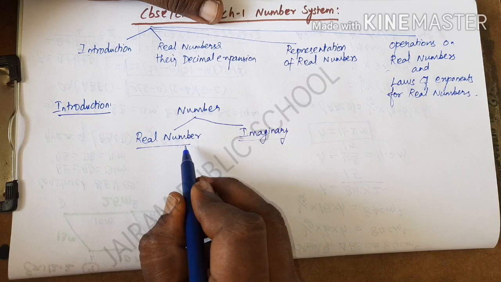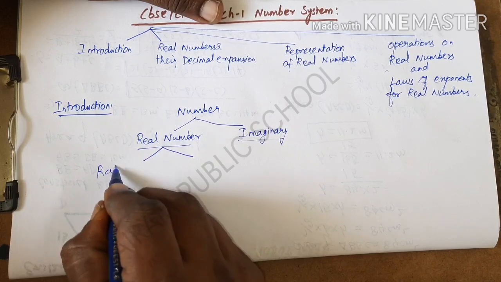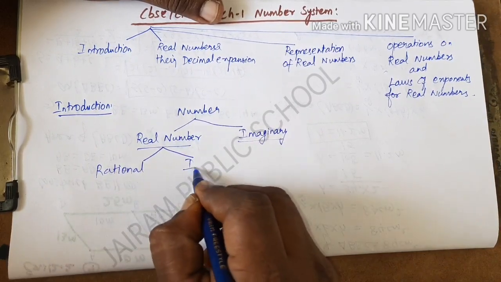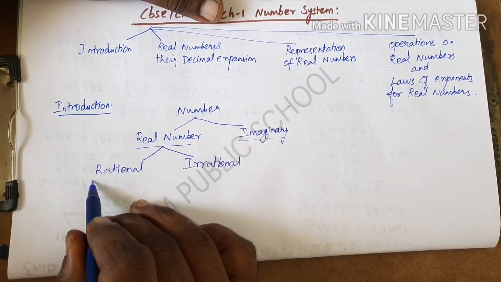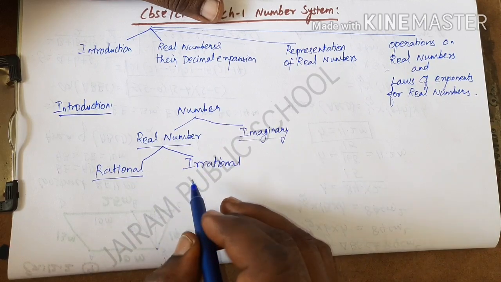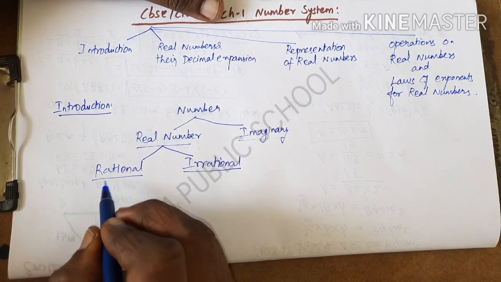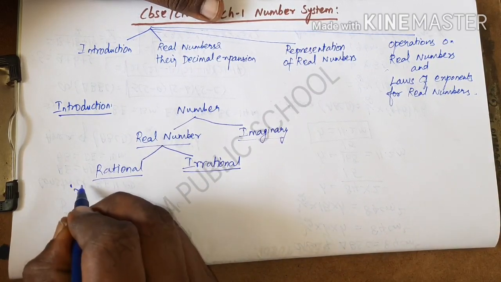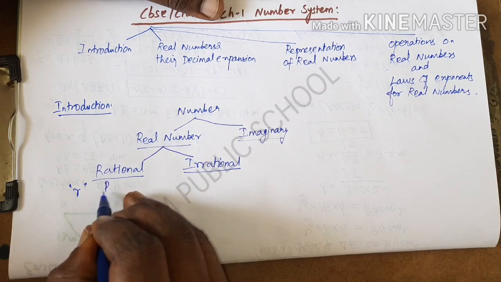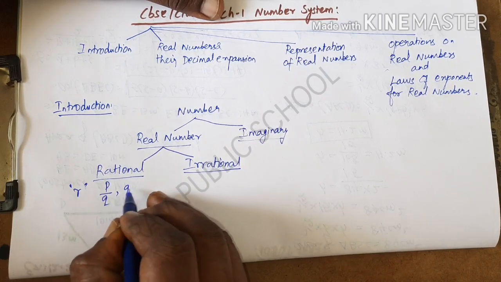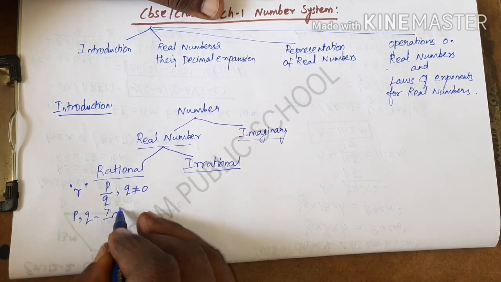First we are going to see the types of real numbers. Real numbers consist of two types: the first type is the rational number, and the next type is the irrational number. This is the basic division of the number system. Now the concept. A rational number is generally denoted by the letter R, and it is written in the form p by q, where q is not equal to 0, and p and q are integers.